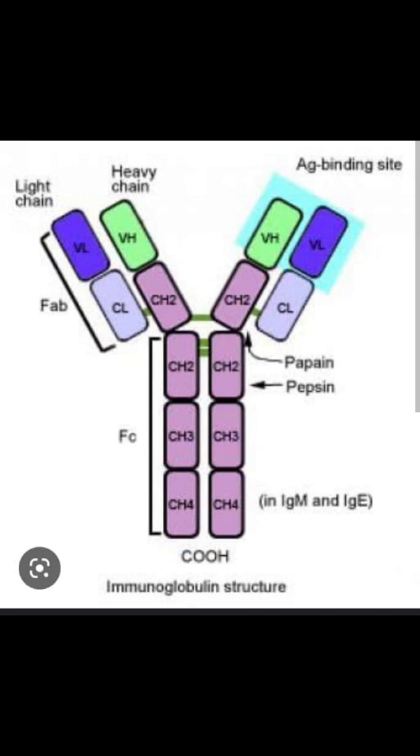Null cells: the small portion of lymphocytes which are neither T cells nor B cells are known as the null cells. Among the null cells, the killer cells, K cells, natural killer cells, and the lymphokine activated killer cells, LAK cells, are recognized. The K cells are now classified with the NK cells.